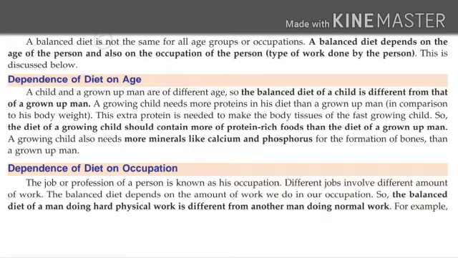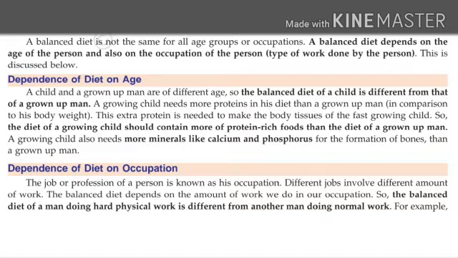This extra protein is needed to make the body tissues of the fast growing child. Understand, children? So, the diet of a growing child should contain more protein rich foods than the diet of a grown-up man. We know that protein is a body building food, isn't it?